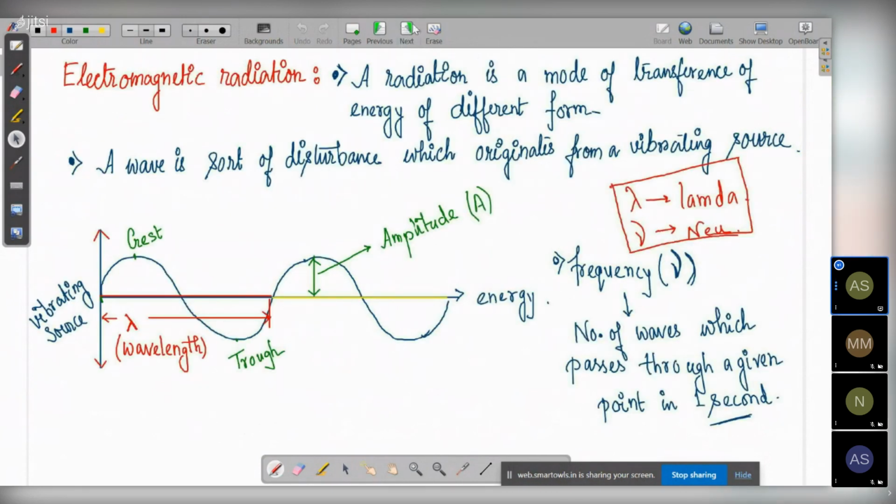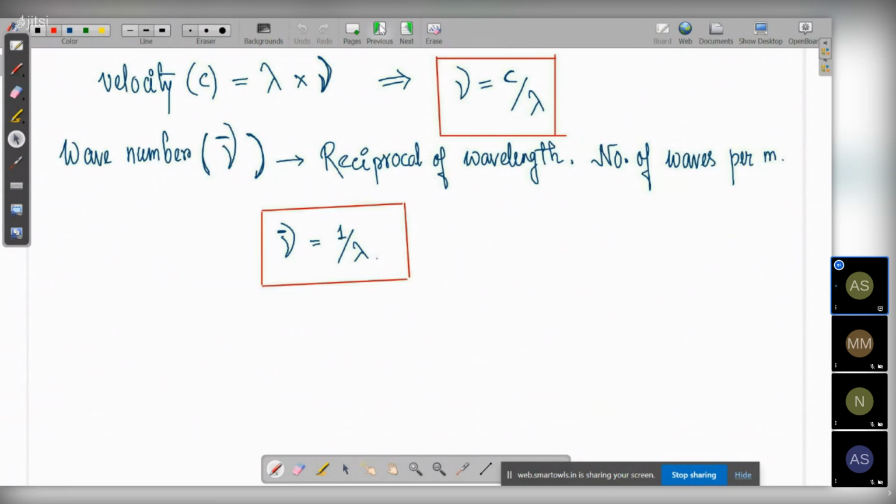Then what we mean by a wave and all this also is not needed. Here too we just learned about them so that we can apply it. You need to know the formula. This formula is extremely important: nu is equal to c by lambda, and nu bar is equal to 1 by lambda. Just those two formulas will be more than enough.